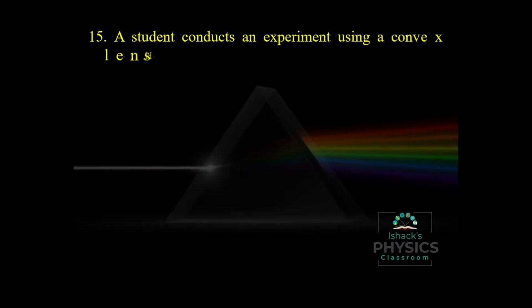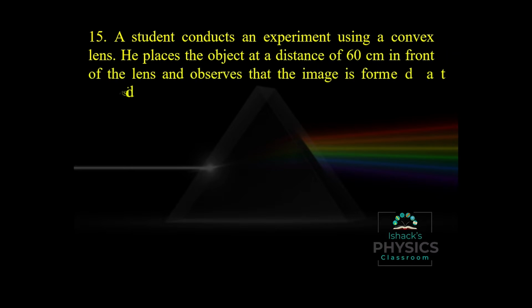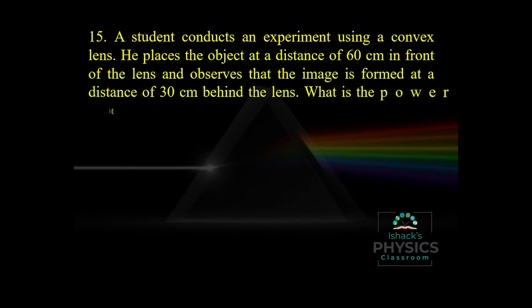A student conducts an experiment using a convex lens. He places an object at a distance of 60 centimeter in front of the lens and observes that the image is formed at a distance of 30 centimeter behind the lens. What is the power of the lens? So we have the expression for focal length. In case of lenses, we have 1 by f equal to 1 by v minus 1 by u.